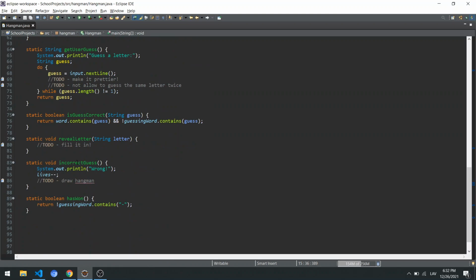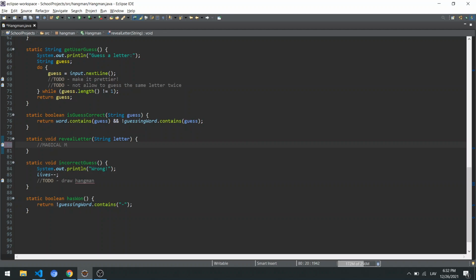So the last thing we have to create is reveal letter for the basic functionality. This might be a bit more complex. You might ask the internet or yourself or your friends for help, think for longer, but the idea might be, well, there are many ideas of how to do that. So again, you want to start with a smaller problem with this method. If this is a complex problem, just write down the idea of what needs to happen.